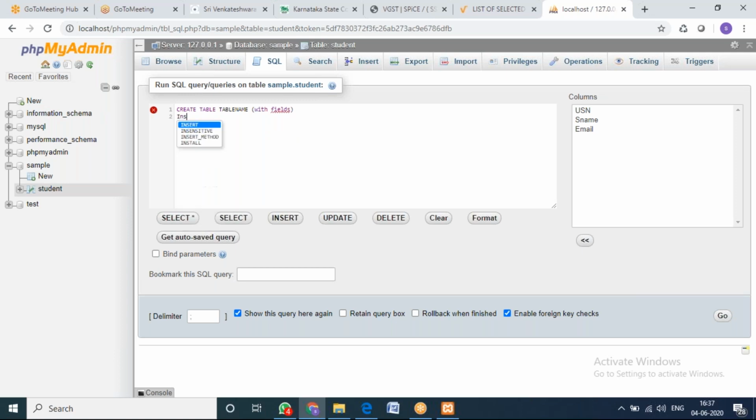Whereas insertion is insert into table name, fields, values, followed by the value for each field, right? This is how creation and insertion are done.